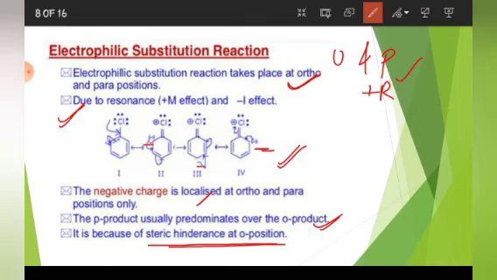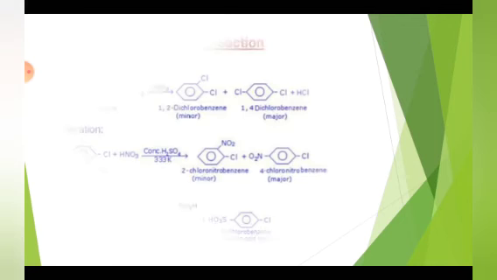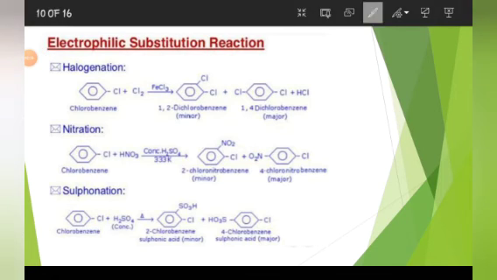Now we will see all the categories of electrophilic substitution reaction. See, first is halogenation. What we do?